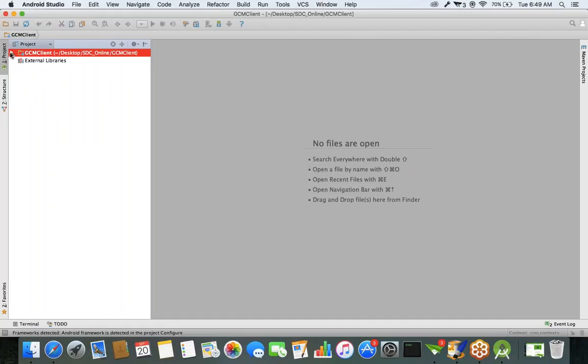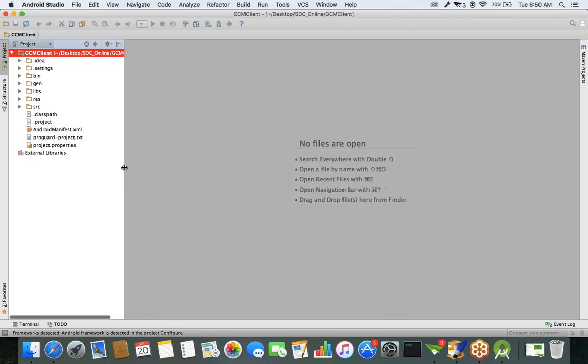Okay, this is the GCM client project. First I'll try to run the application directly and check whether there are any errors or not. Just give me a second.